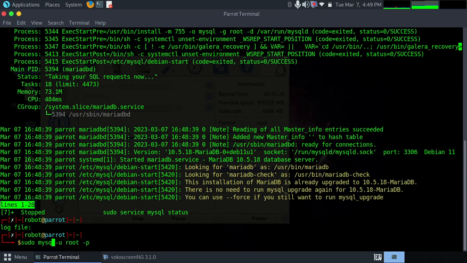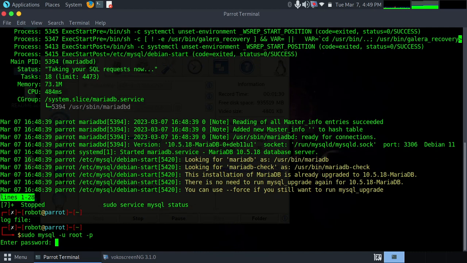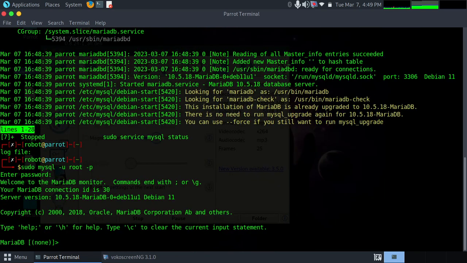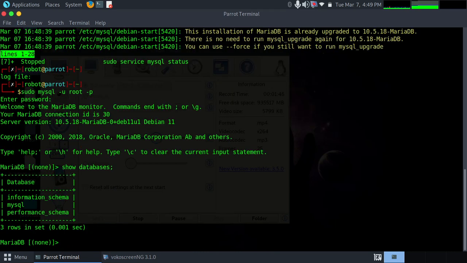Your username is root, and I have to enter the password. See, you are in MySQL. Yeah, it's showing the database. Thank you.